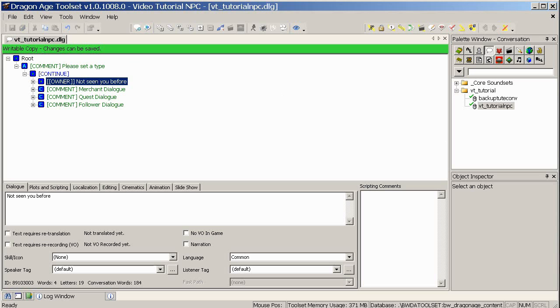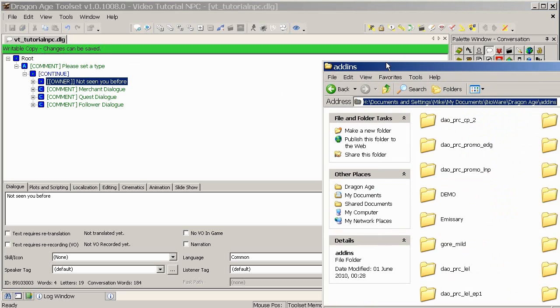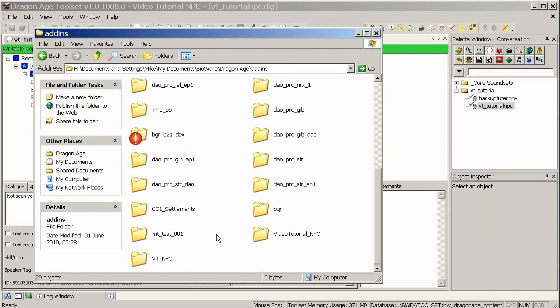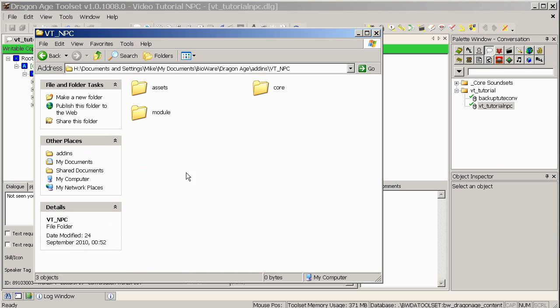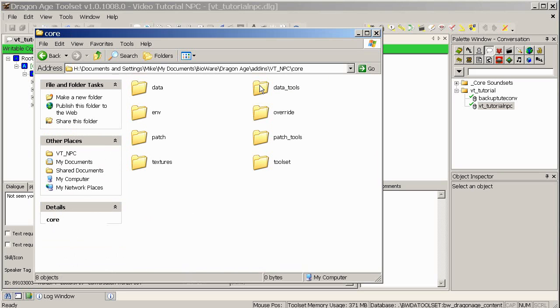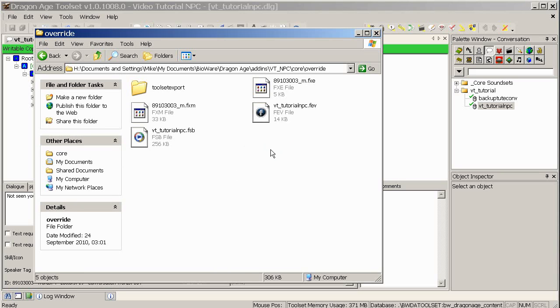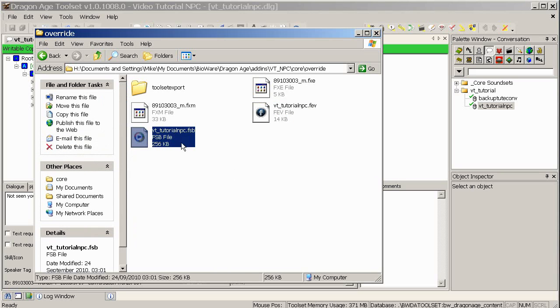If you're wondering where those have gone to, remember that place where I put the wave files? Similar kind of place. So in your My Documents, BioWare, Dragon Age add-ins, go to your modules folder. This time though they'll put them into Core Override. And here we can see the FEV and FSB which have been made, which contain the sound file. You can test the sound file and it should play in Windows Media Player.